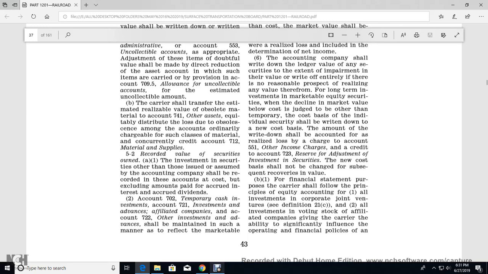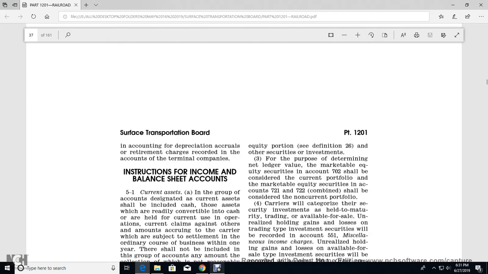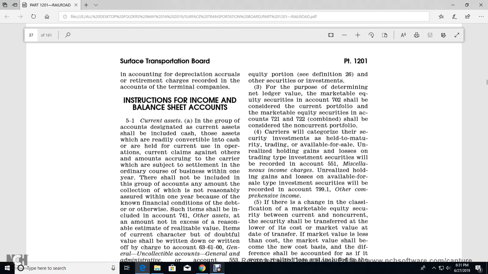in the account 722 other investment advances shall be maintained in such a manner to reflect the marketable equity portion, and see the definition 26 with the security investment, for the purpose of determining net ledger value of the marketable equity security. In account 702 the should be considered the current portfolio of the marketable equity security. Accounts 721 and 722 combined shall be considered a non-current portfolio.